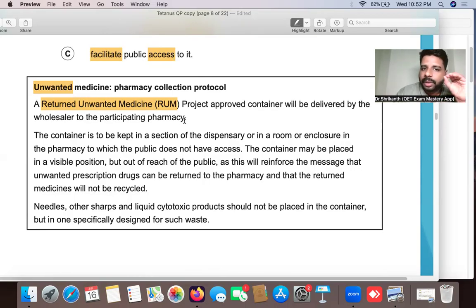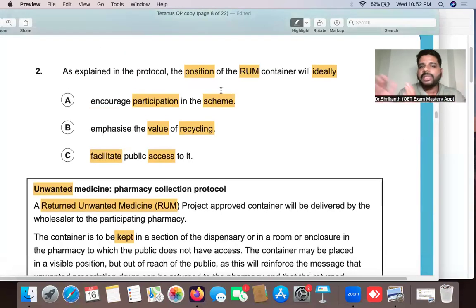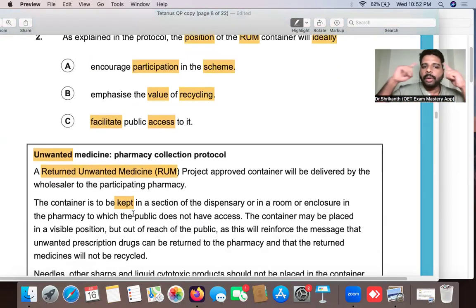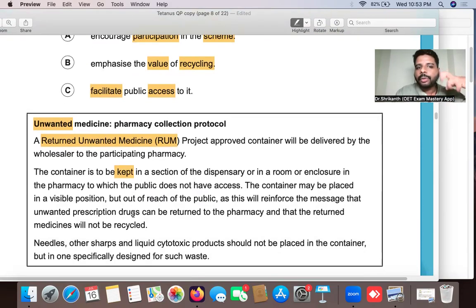A returned unwanted machine project approved container will be delivered by the wholesaler to the participating pharmacy. The container is to be kept in a section. Now you see this word over here. The container is to be kept. So kept basically means what? Positioning it. Okay, so that is a synonym over here. So when you come to this word, your mind should become activated. Okay, so now they're talking about the positioning of the returned unwanted machine. So like that, you must be able to identify. So this is how scanning is done.